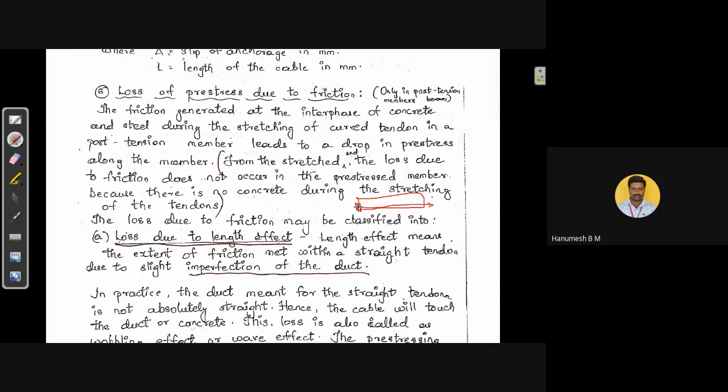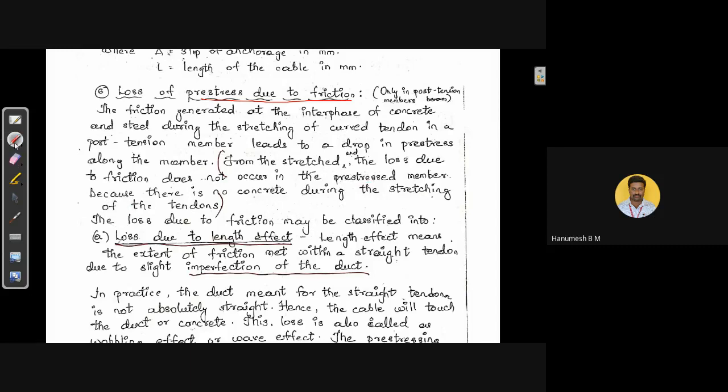Here the stress will be more, here the stress will be less based on the cable profile. At these two points we may not get the same stress value. Stress in the steel is going to vary from one end to the other end. That is loss of pre-stress due to friction. That loss is governed by the loss of pre-stress due to friction.